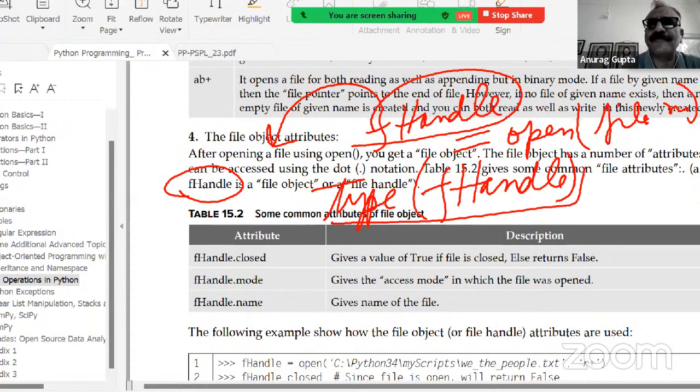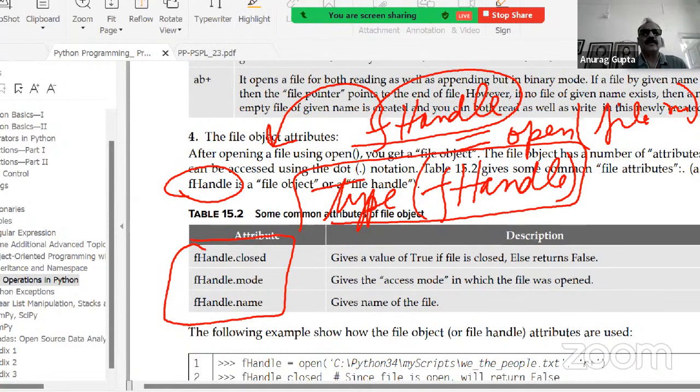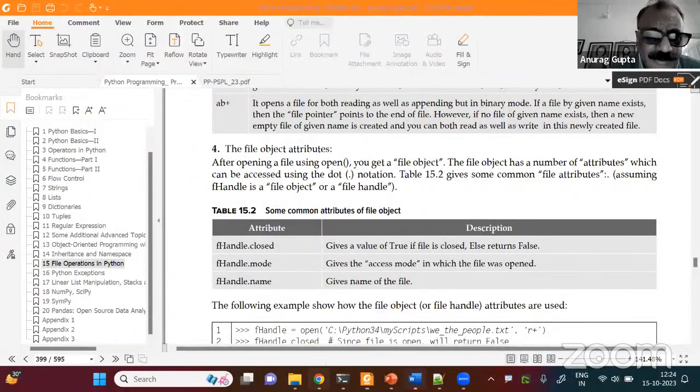It will give you the type of this object. I showed you that IO something. It is there on the screen. I don't remember the name of that object, but it's an object. And it has many attributes: closed, mode, name. For example, you want to modify the text, but before doing it, you want to see whether it is open or closed. So you can check whether a file is open or closed by using the closed attribute of the file handle. Let's do it practically.